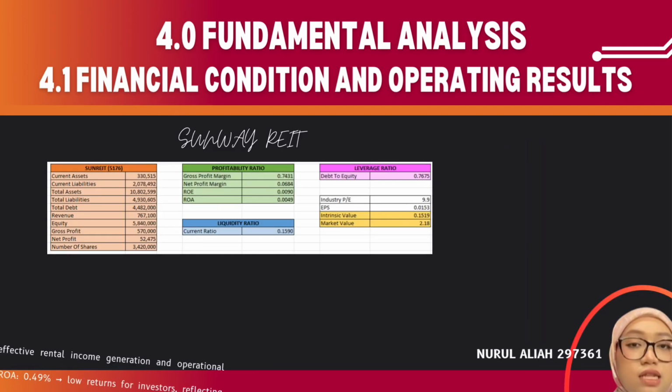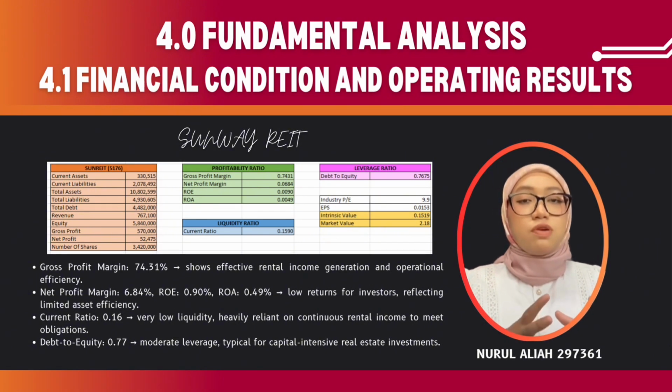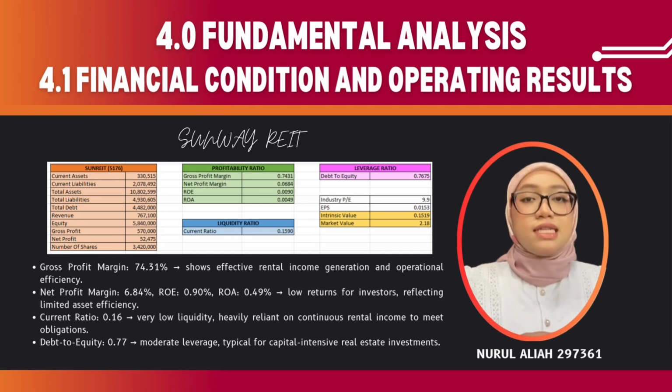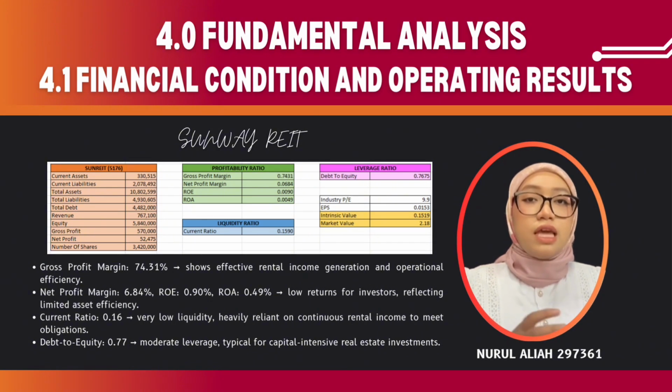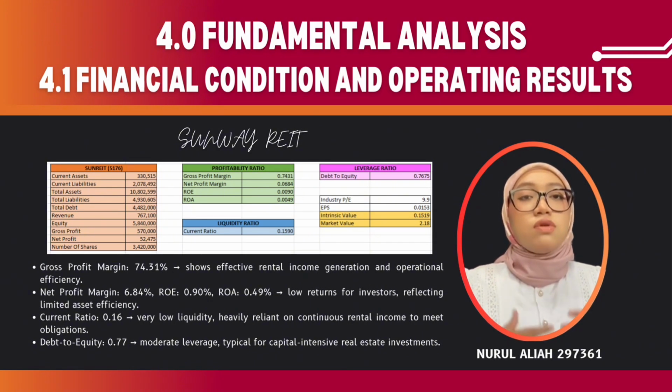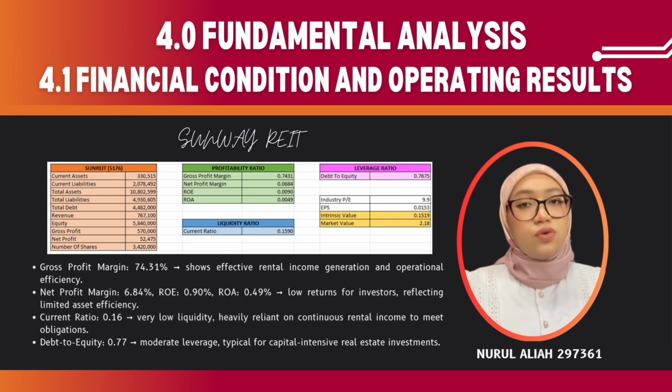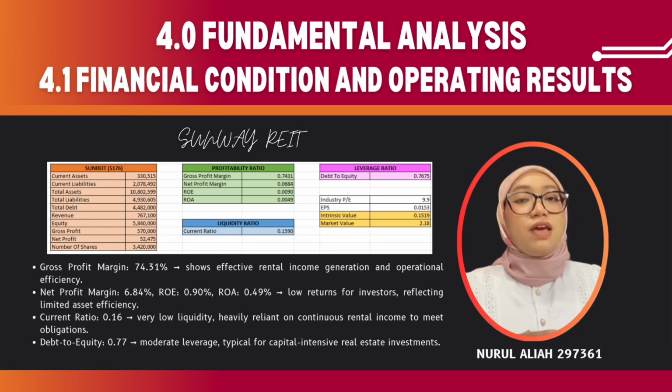For the REIT, the company records a high gross profit margin of 74.31%, reflecting strong rental income. However, this is offset by a lower net profit margin of 6.84%, along with a weak ROE and ROA, indicating lower returns to investors. The current ratio of 0.16 shows weak liquidity, while the debt to equity ratio of 0.77 reflects moderate leverage, which is common in the REIT sector.